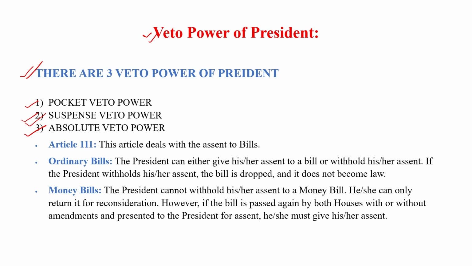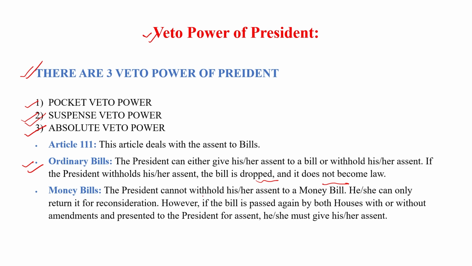So there are three veto powers. In pocket veto power, he is not answerable to the Lok Sabha and Rajya Sabha. In suspense, he returns the bill, and in absolute veto power, he rejects the bill. So here are some points related to the veto power. Ordinary bill: the president can either give his assent to a bill or withhold his assent. If the president withholds his assent, the bill is dropped and does not become law.